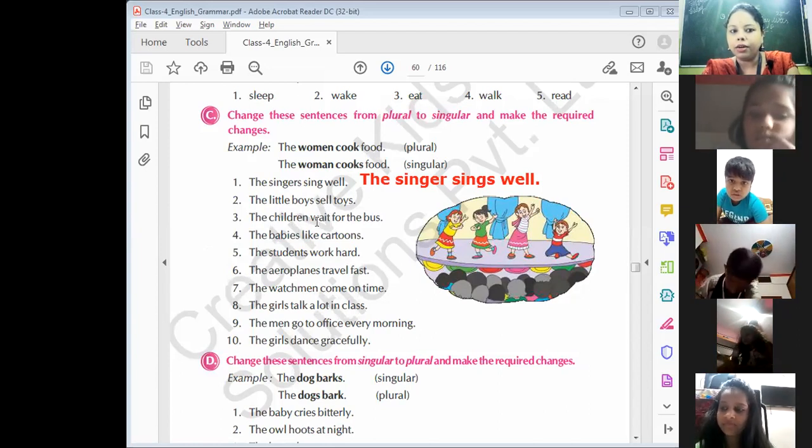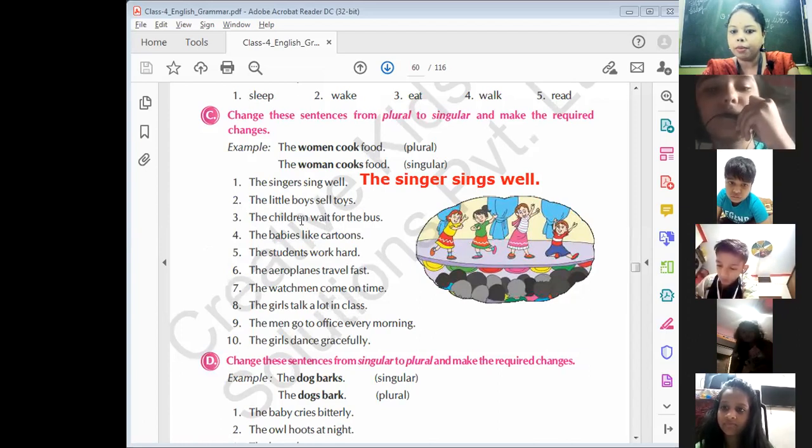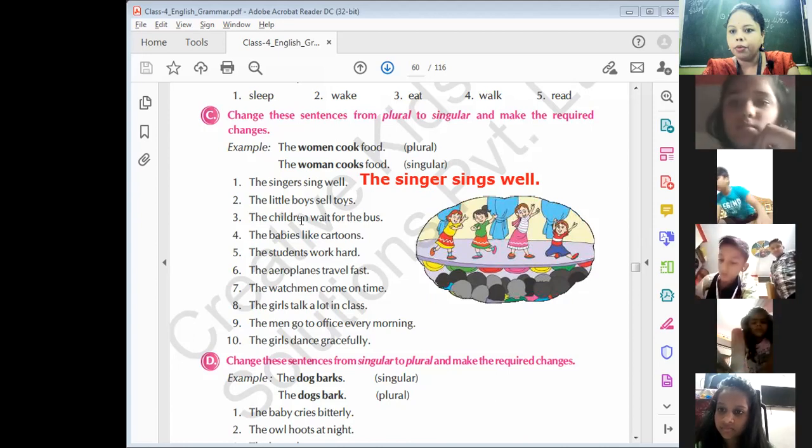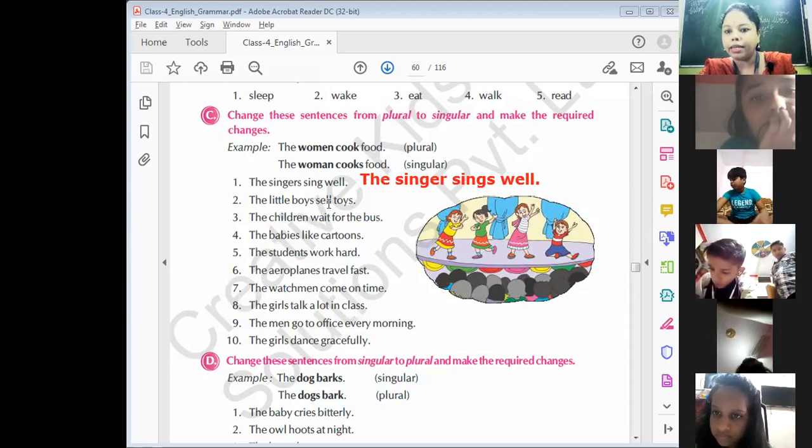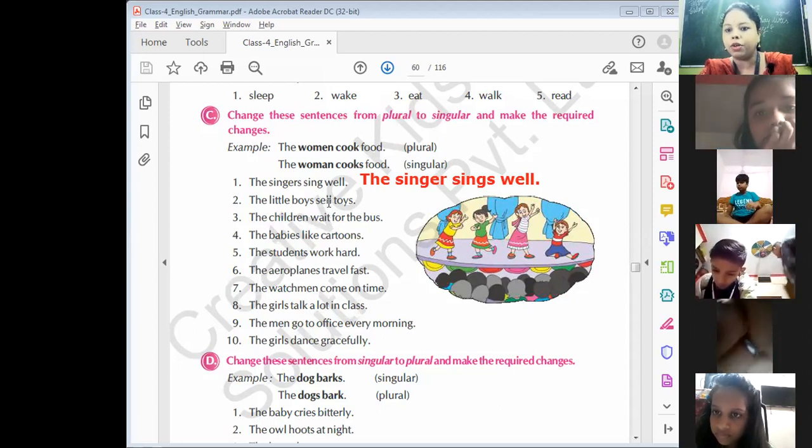Next is the children wait for the bus. So what is the singular of children? Who can tell me the singular of children? Ma'am, child. Yes, the child waits for the bus. You have to use s. You have to add s with the verb.